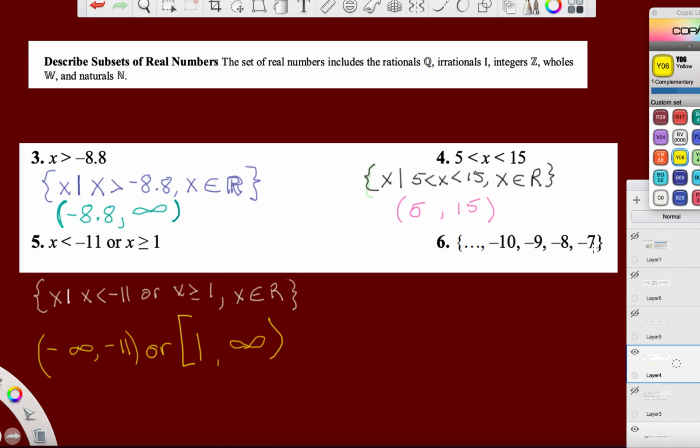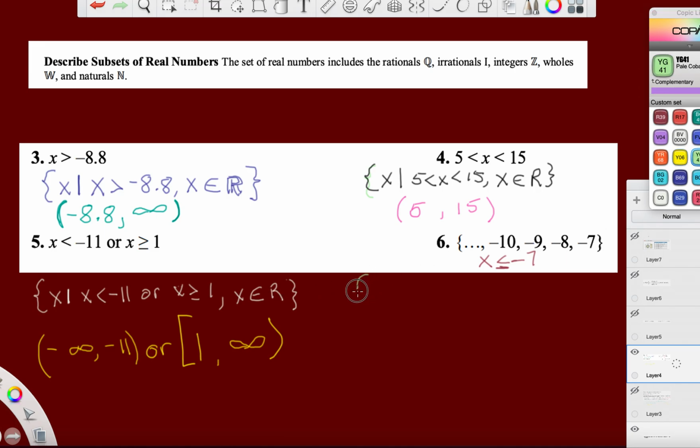So I'm going to say x is less than or equal to negative 7, all right? And then we'll talk about what subset these x's are an element of after we create our